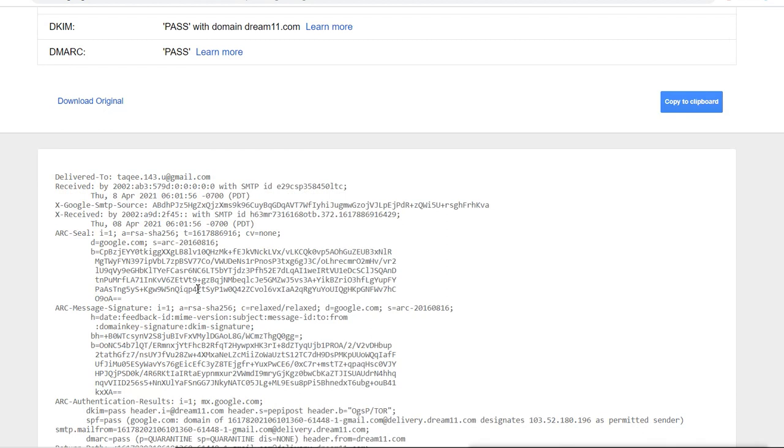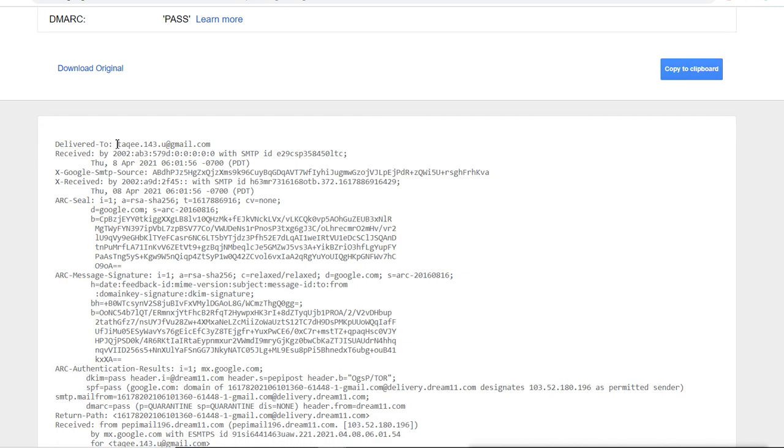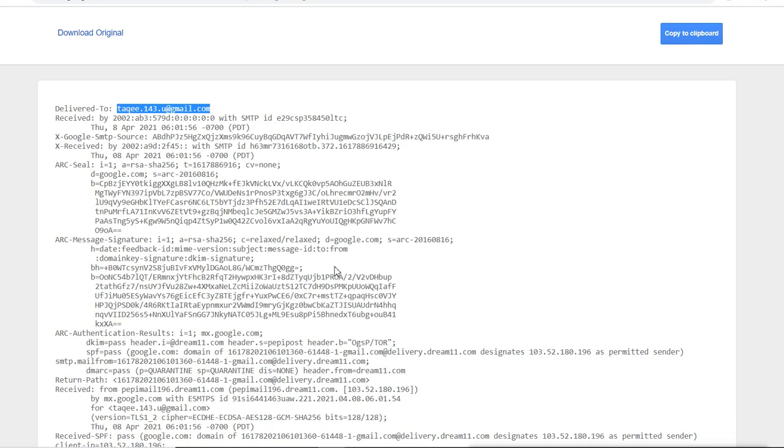So in Chrome you can download the original, or copy it to the clipboard. Here you can see the delivered-to option, and you can see the IP address of the sender.